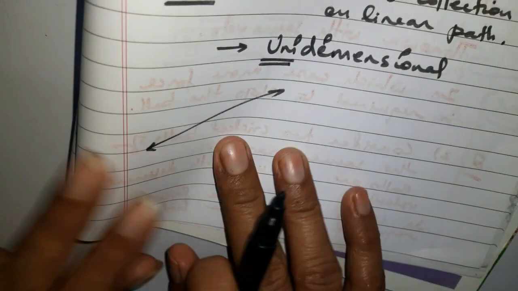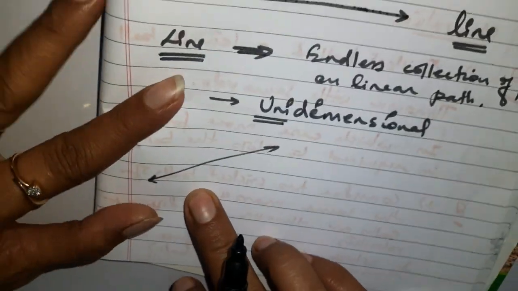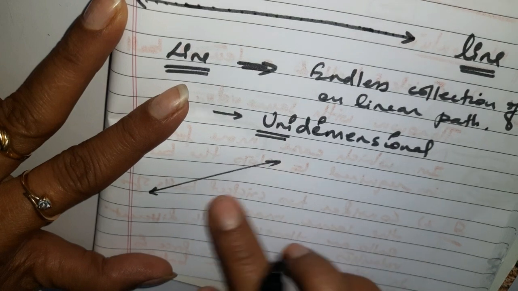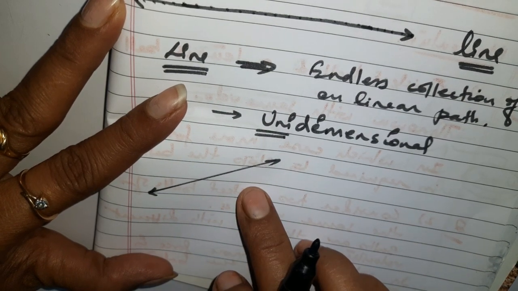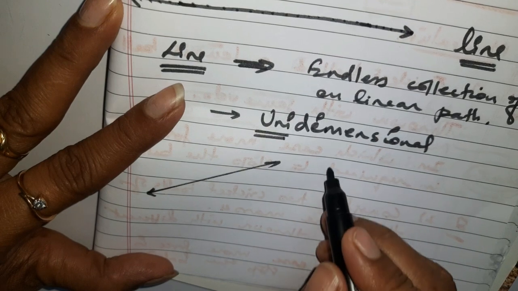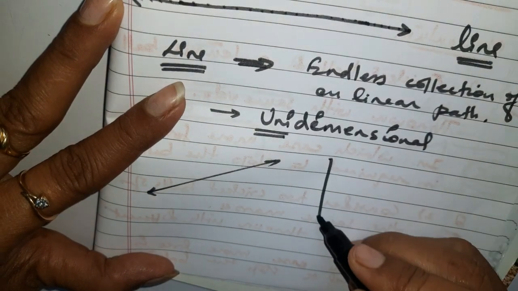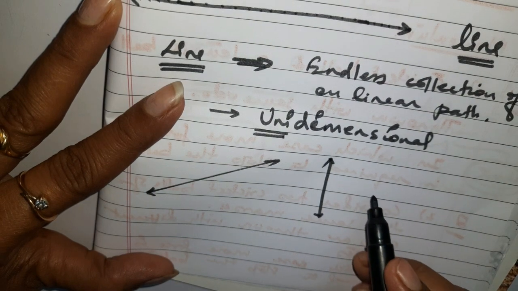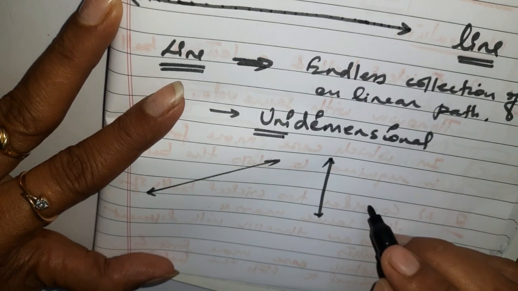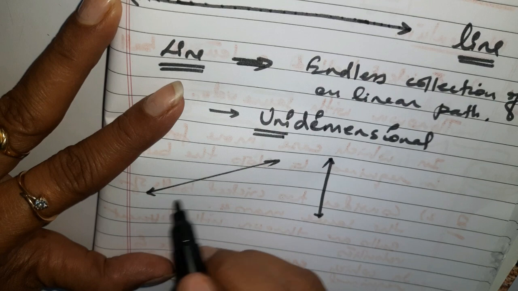When you show a line like this, in diagonal or slanting position, it still shows some height. Or when you are showing it in the form of a breadth, say,